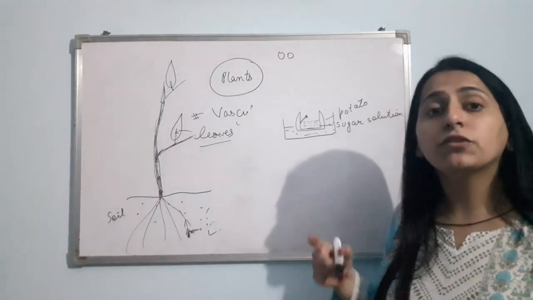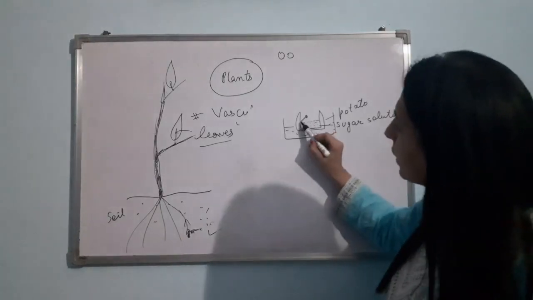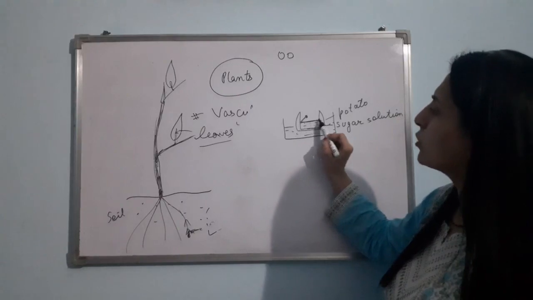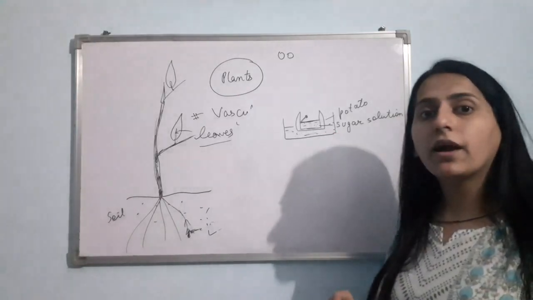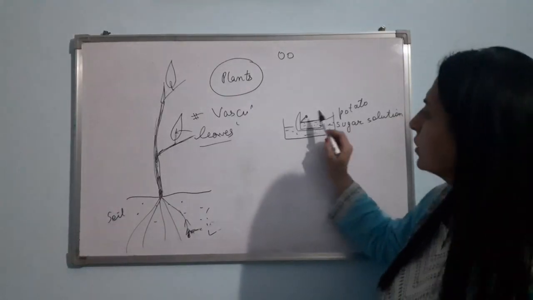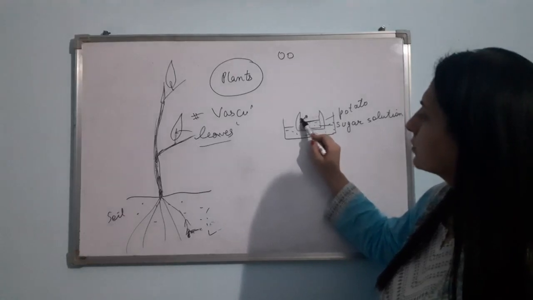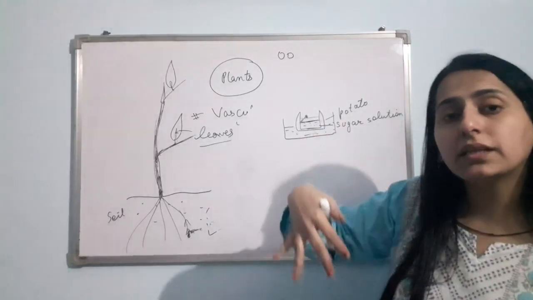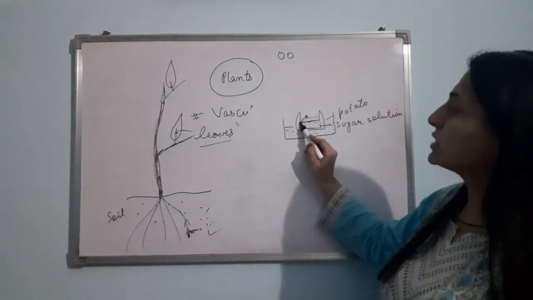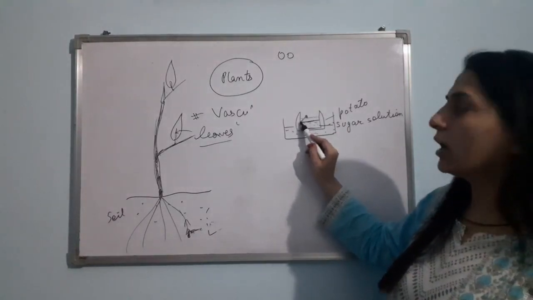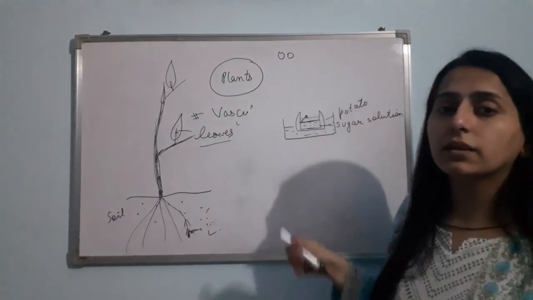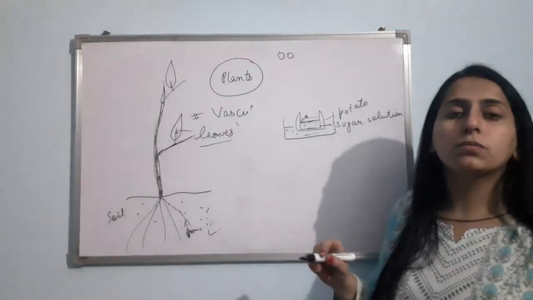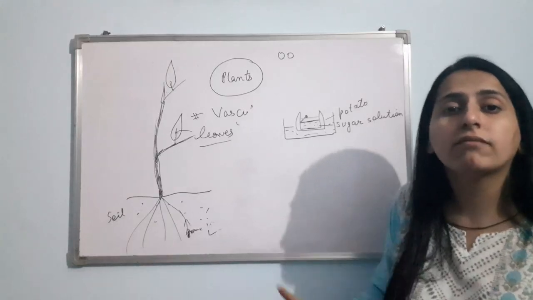After some time, you will observe that earlier the level of the solution was this, but now the level will change. It will rise. Means now the awl pin will be dipped in the water. Earlier the awl pin was at the level of the solution, but now it will be dipped. Am I clear? So yes, from here we can observe that water has traveled.